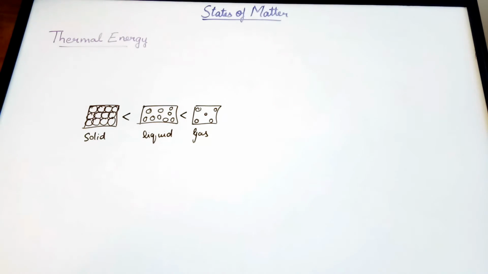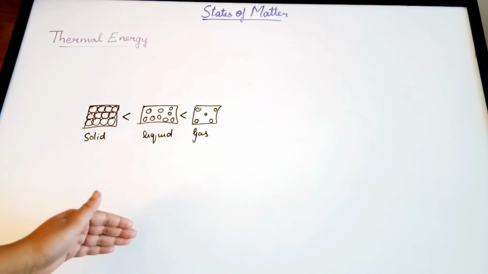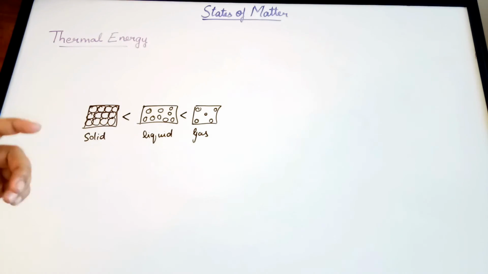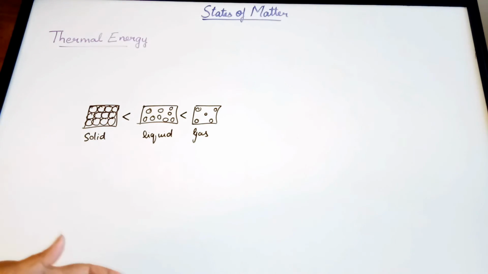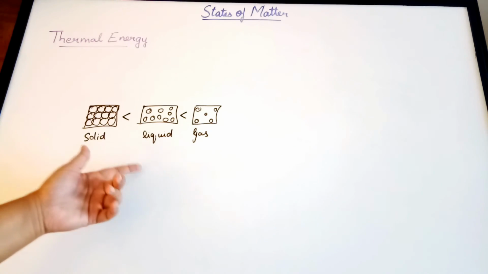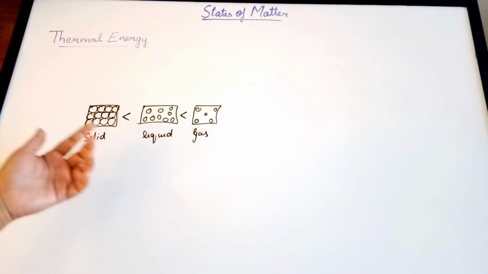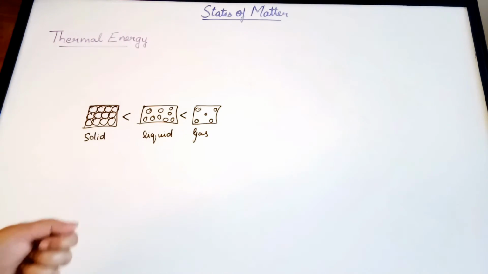So in this video we discussed thermal energy. All the particles, whether in solid, liquid, or gaseous state, are in constant movement or motion. In solids, they vibrate about their mean position. In liquids, they can move to a certain extent, and in gases, they move very freely. Thermal energy is the energy produced due to the movement of these particles. Gases have the highest thermal energy compared to liquids and solids, and liquids have it higher than solids. And thermal energy increases with an increase in temperature.